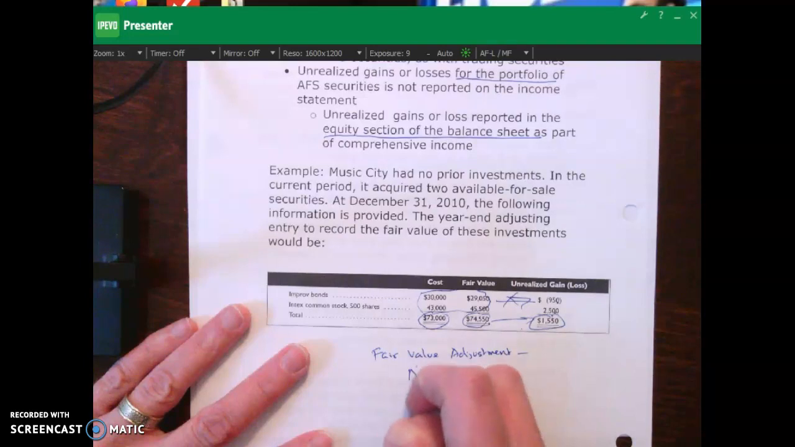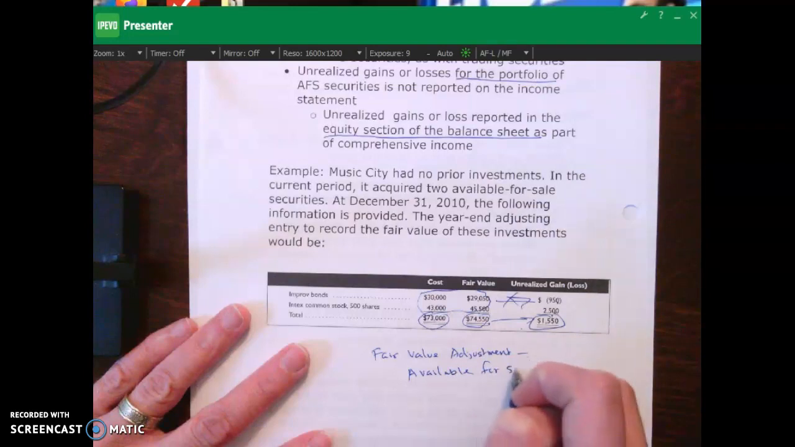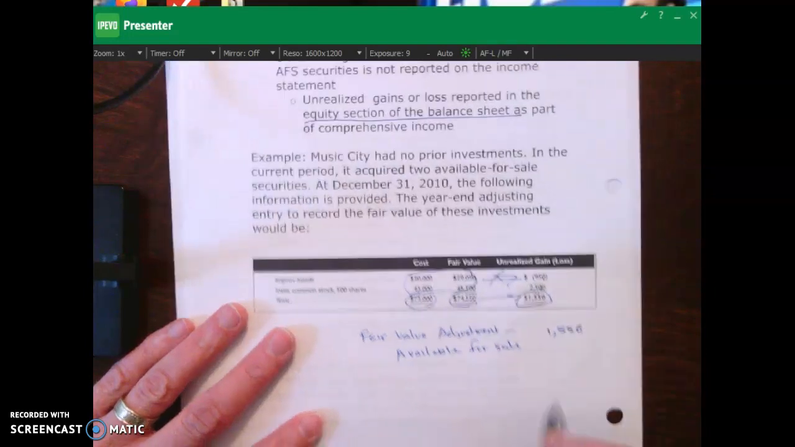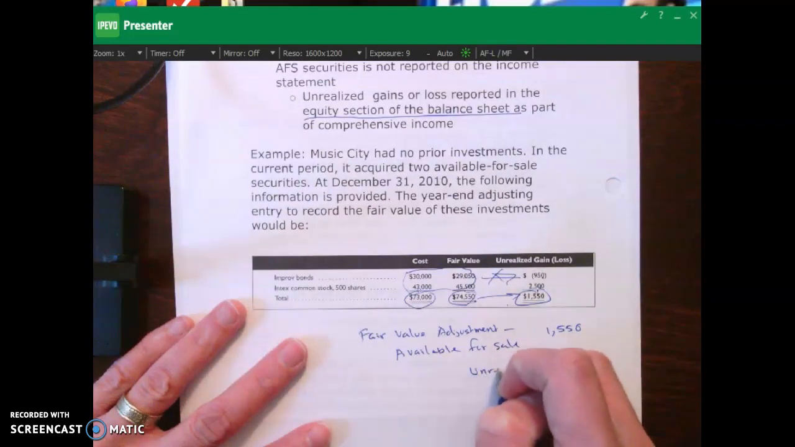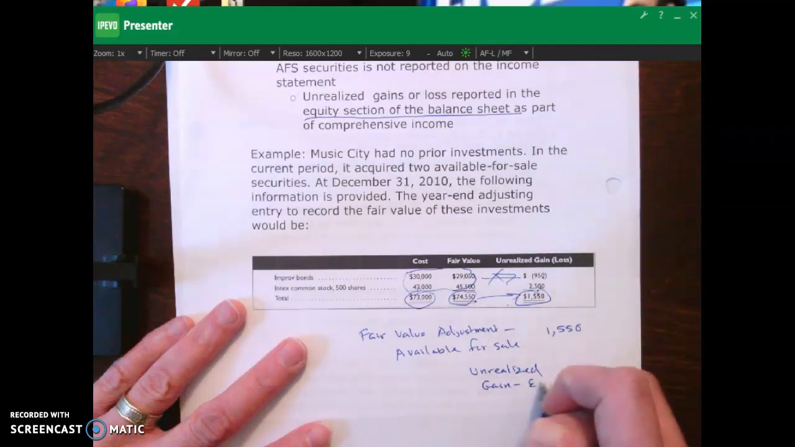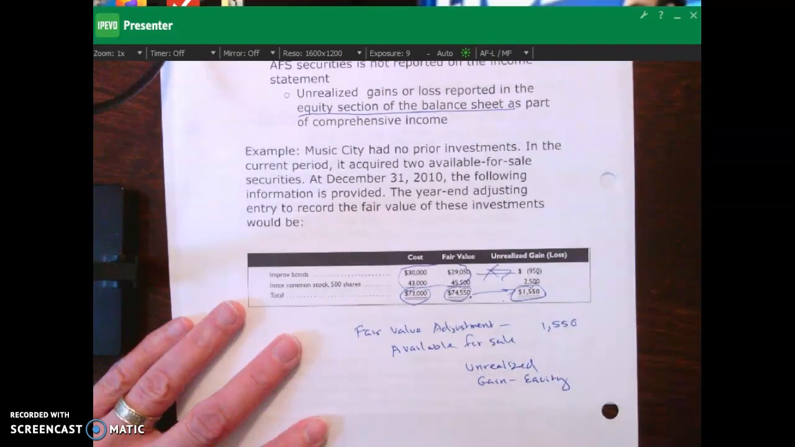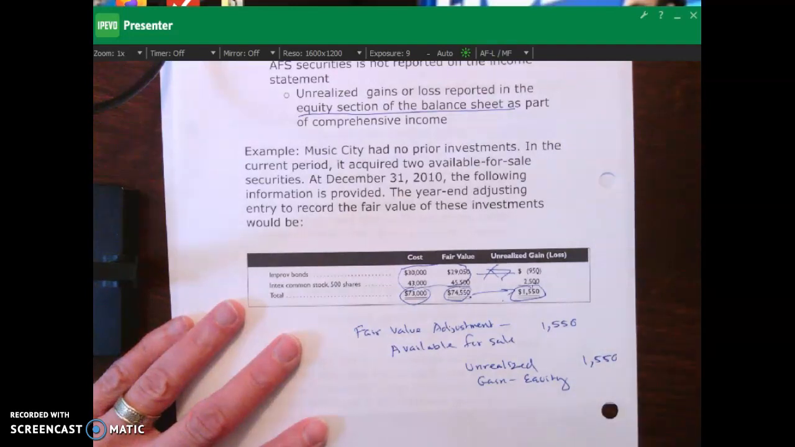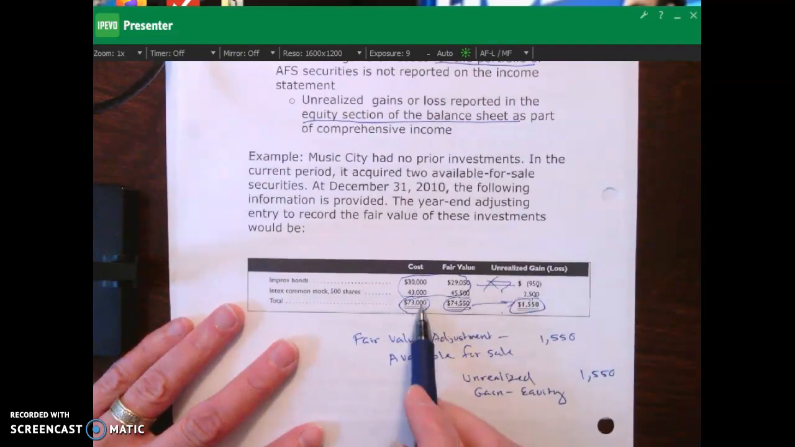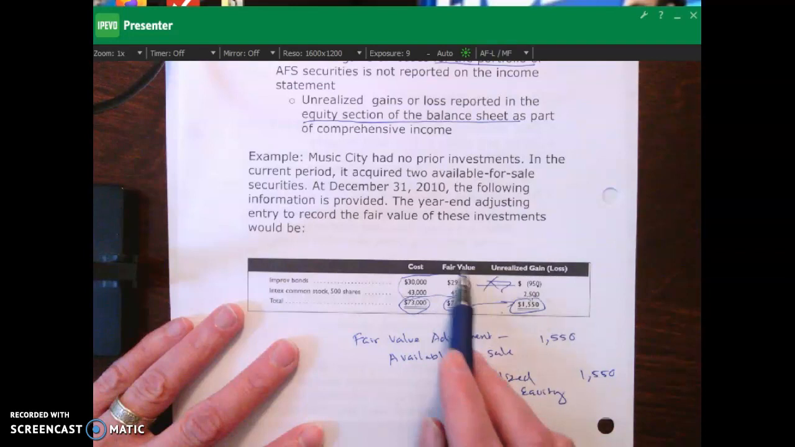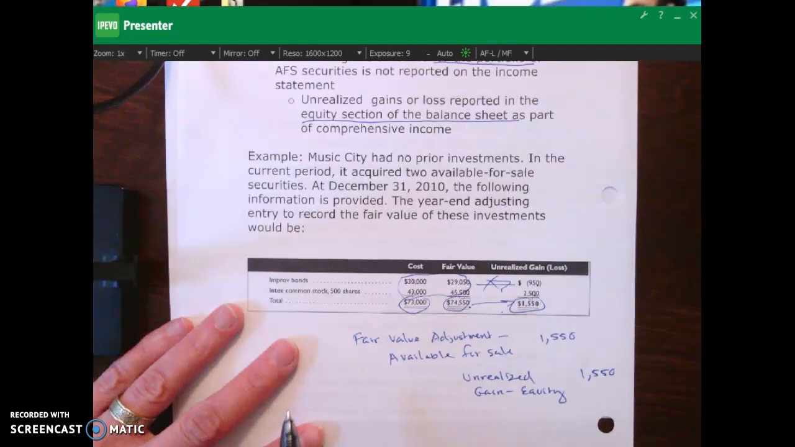And I'll say available for sale. Okay. And then I have my unrealized gain. And I'll say equity to say that it's going to be showing up on the equity section of the balance sheet. Okay. 1,550. Right? If this cost, if this market value, for example, this fair value, the market value, was 70,000.